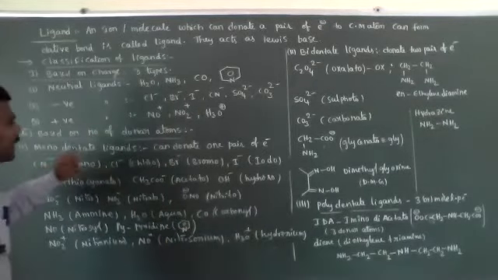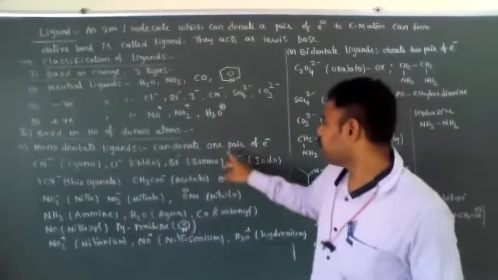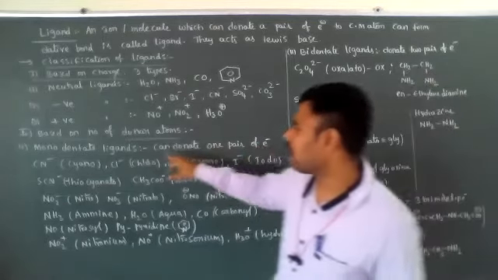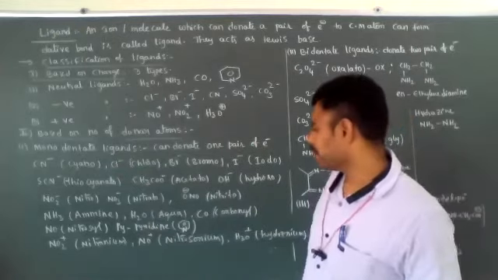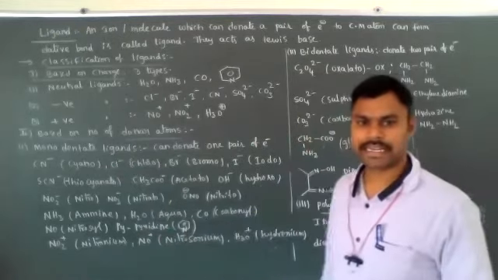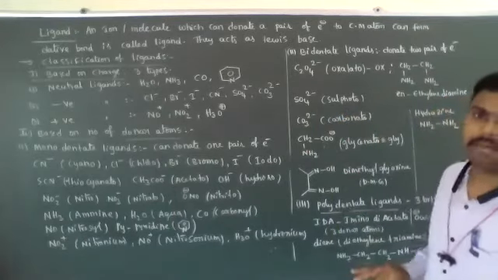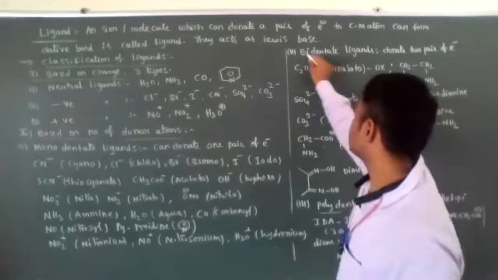Monodentate ligands means they have one donor atom present, which can donate one pair of electrons to the central metal atom. Those ligands are called monodentate ligands. See the examples for monodentate ligands. Next, bidentate ligands.